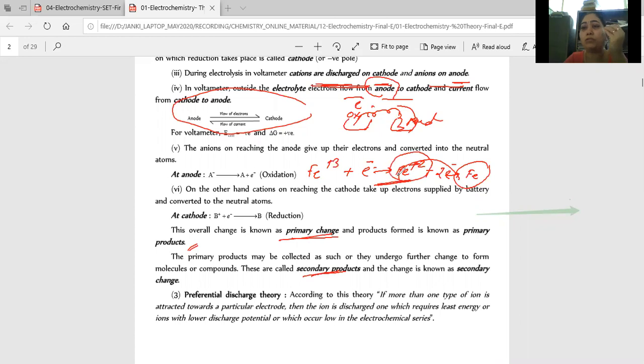You just take care about these words. Okay, the first product is known as primary and the second one is known as secondary, right? Now next one,